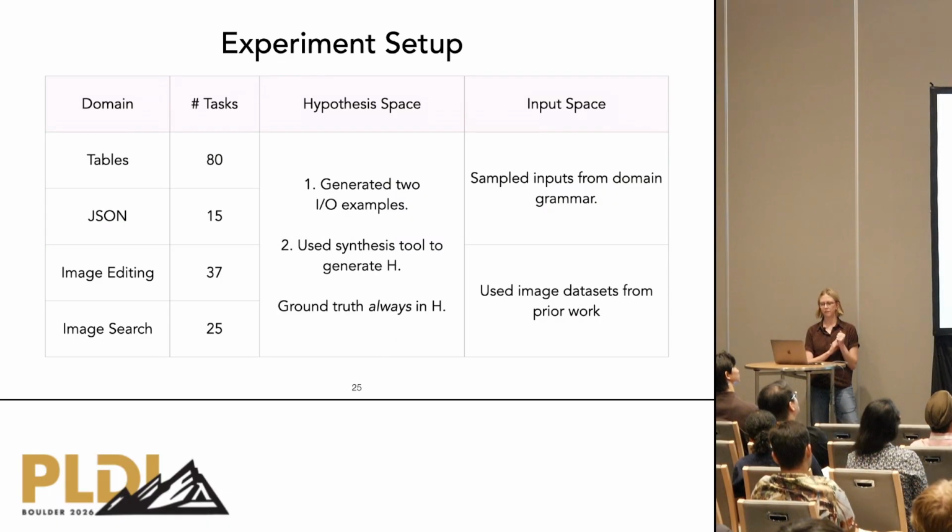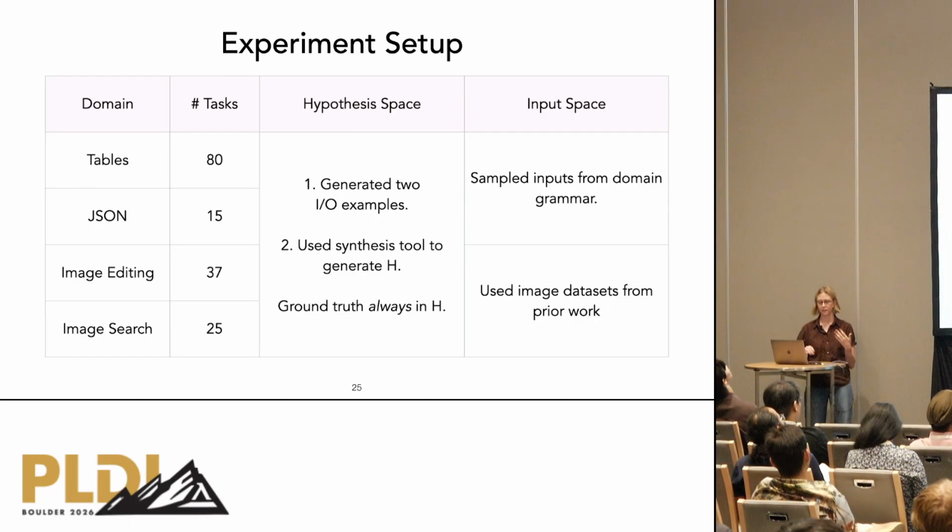So in total, we evaluated 157 synthesis tasks. To generate an initial hypothesis space for each task, we first generated 2 input-output examples and synthesized programs consistent with those examples using a synthesis tool, such as an LLM-based agent. Importantly, we ensure that the hypothesis space always contains the ground truth program, along with many other semantically distinct programs.